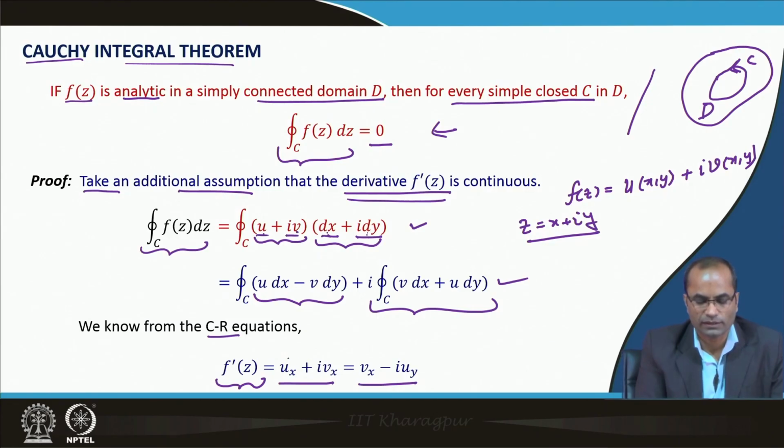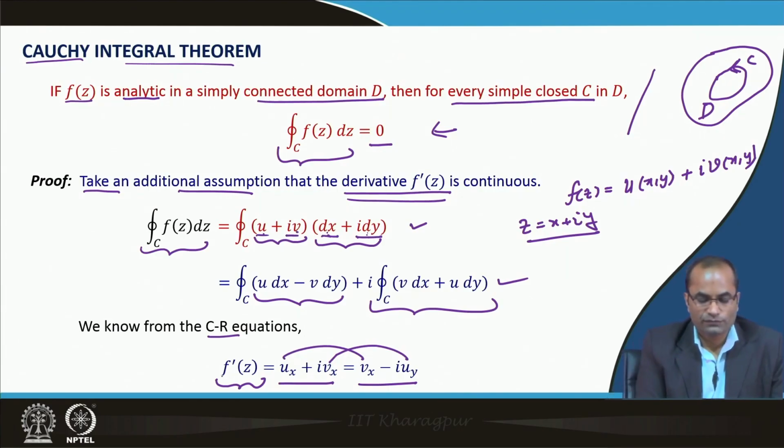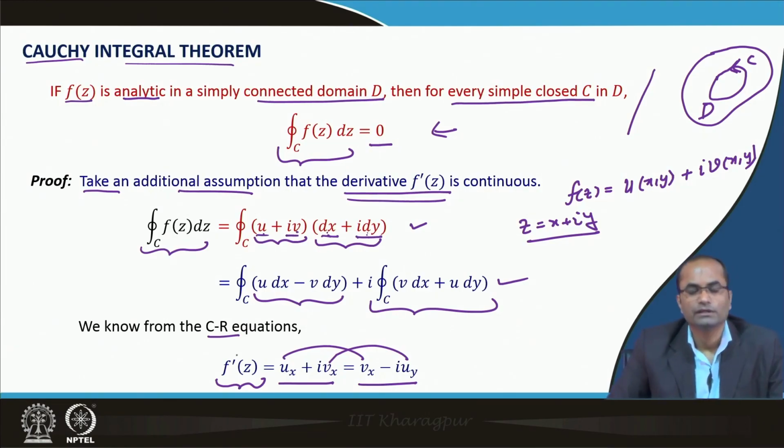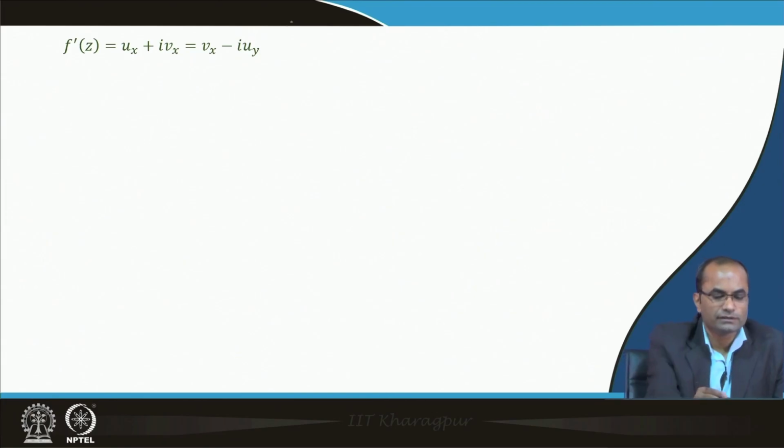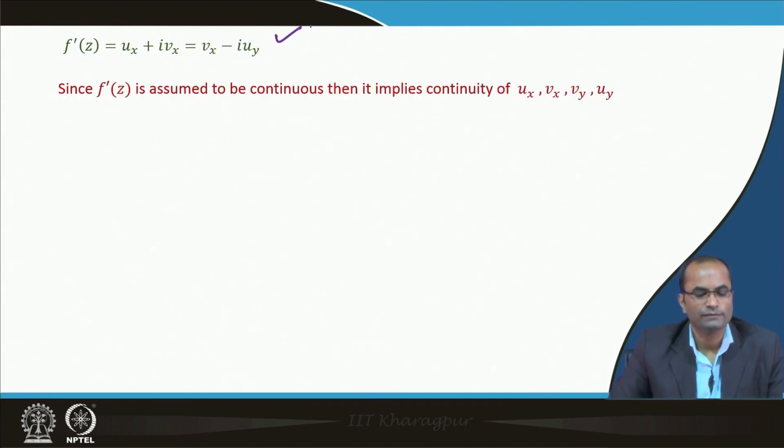These are the Cauchy-Riemann equations: ux is vy and vx is minus uy. So if we have ux and vx, we can get the derivative of f(z). That was the idea discussed earlier. So we have this result that f prime(z) is equal to ux plus i vx, which is equal to vy minus i uy.